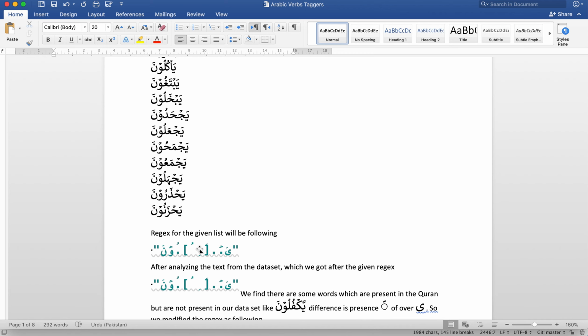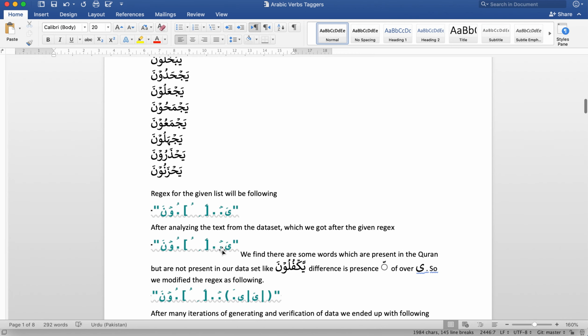After analyzing the dataset, we came to know that the word yakfuluna is not there, because there is an additional character, this one over here. It is due to some technical reasons. We are not going to discuss it here. However, after this variation, our regex is like this one. So initially it was this one, and after one iteration we came to know that our regex is as follows.